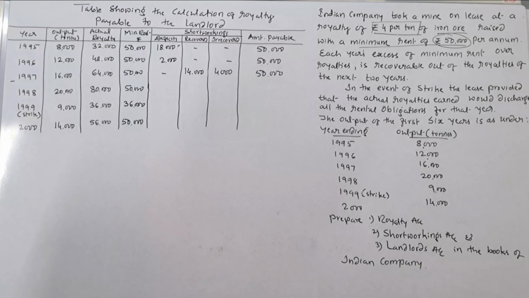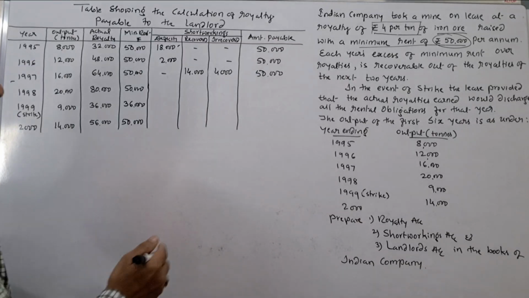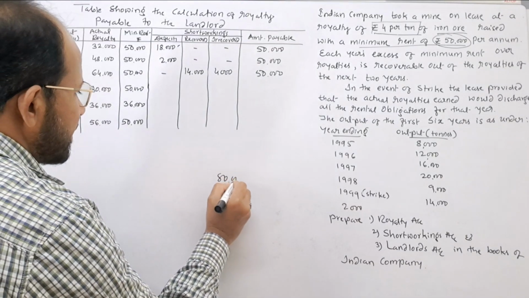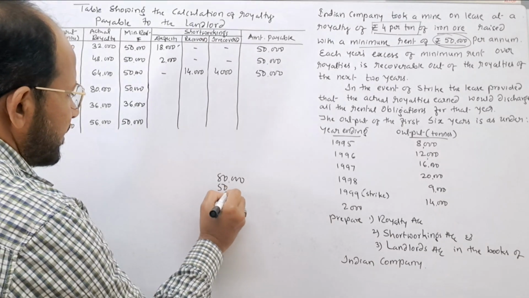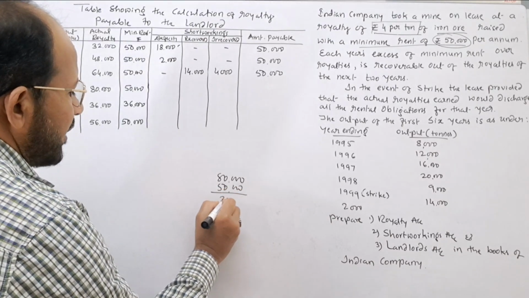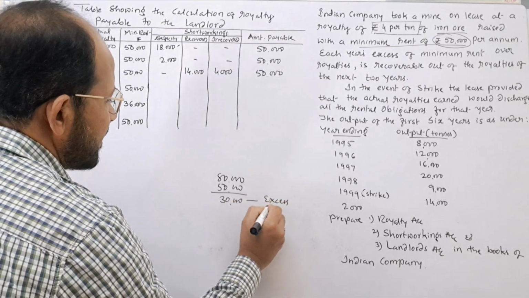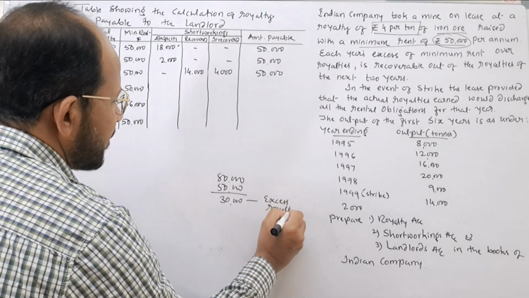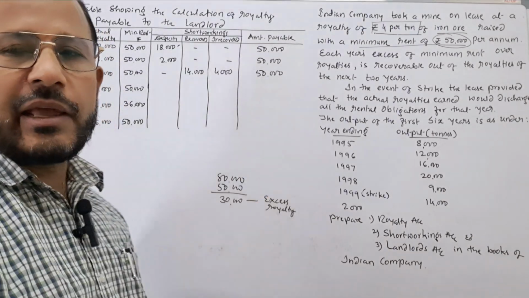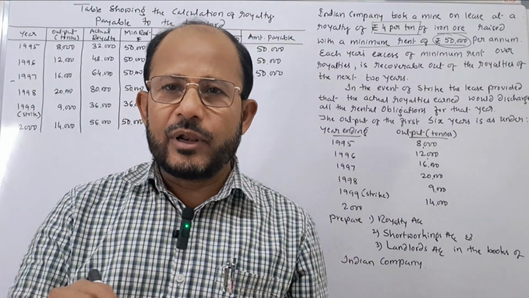Next one is in the year 1998, you see actual royalty is 80,000 and 50,000 is the minimum rent. Rupees 30,000 is called as excess royalty. What is this? This is the excess royalty. Only excess royalty can be applied for the recovery of short workings.